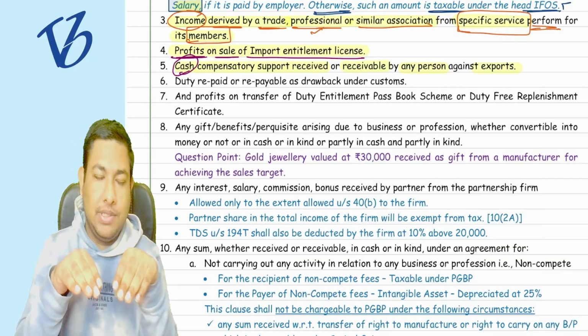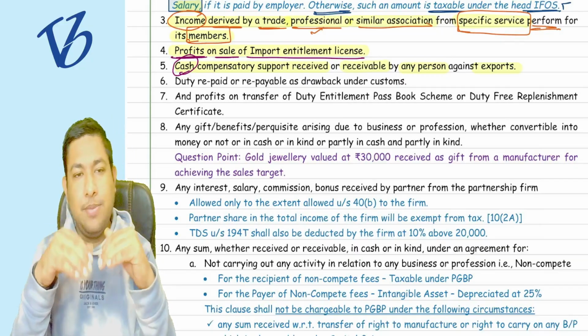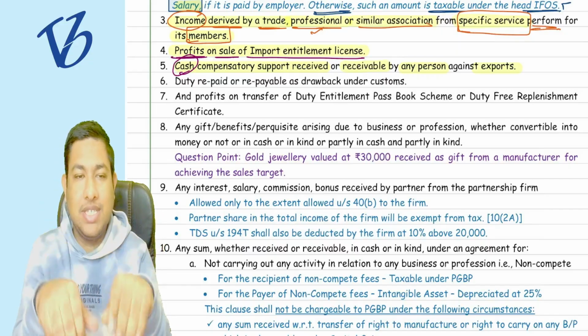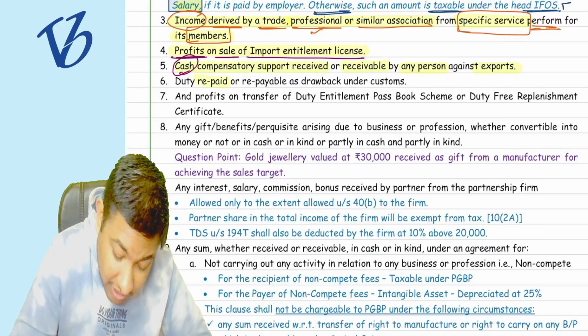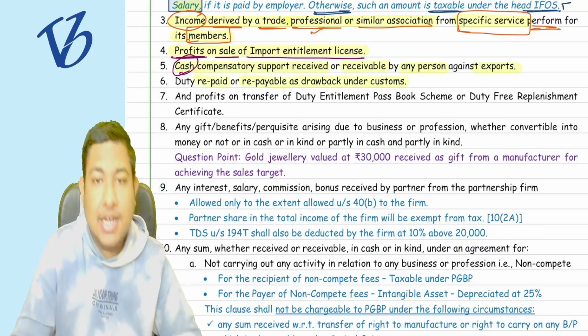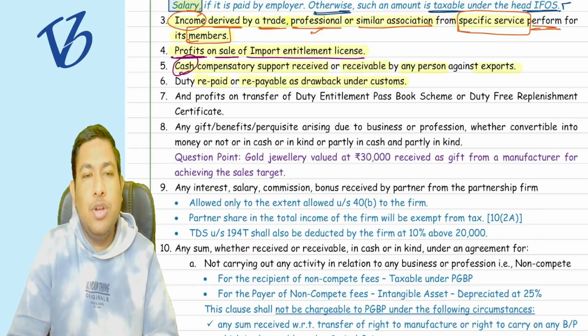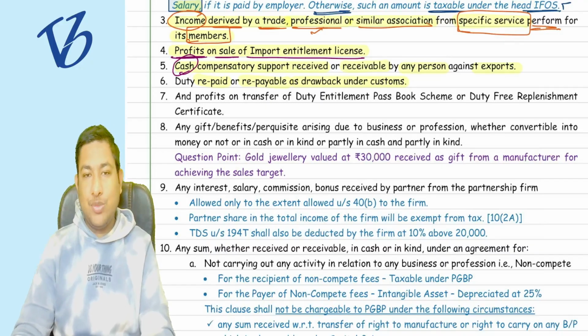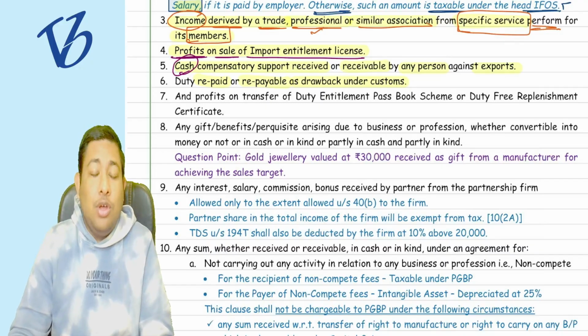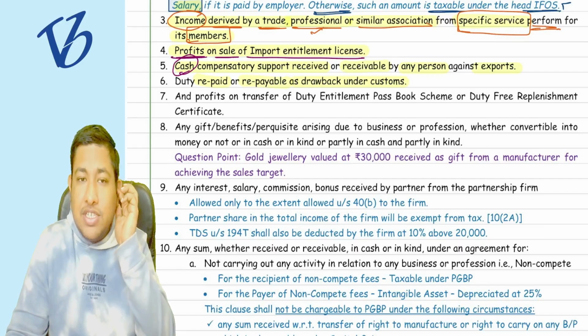Same way, from point number 4 there is point number 5, and the same way point number 6 comes, which says duty repaid or repayable as drawback under customs. Under customs, you need to pay the customs duty. Yes, but you are doing some good work. You are doing the export business, or you are doing the import which is required by the government.